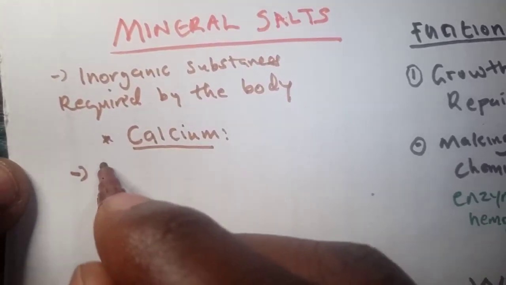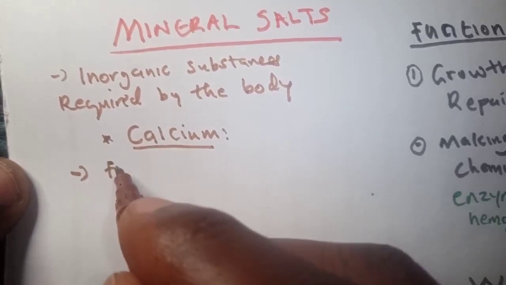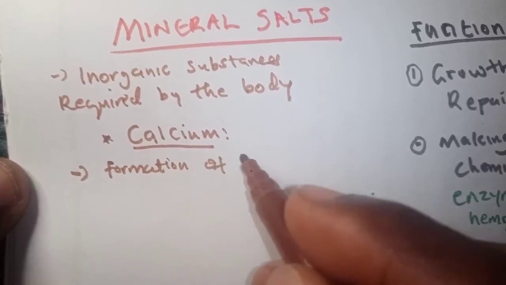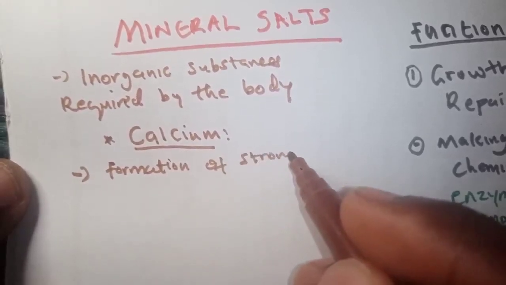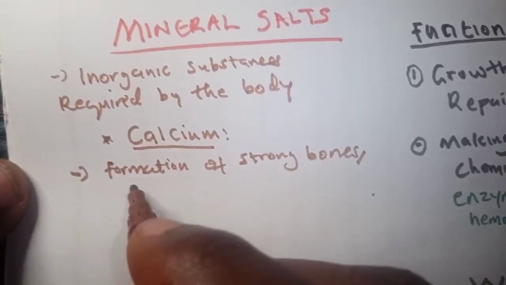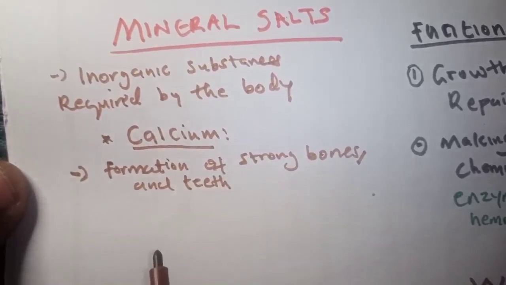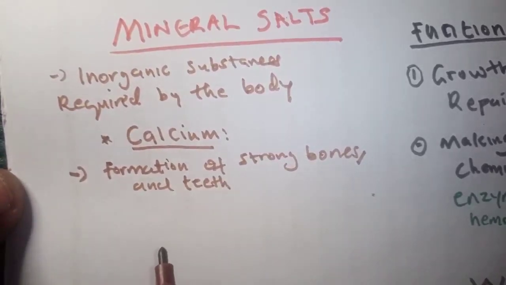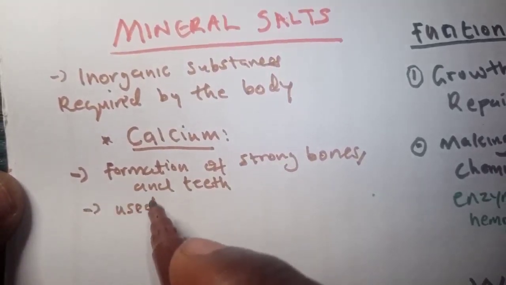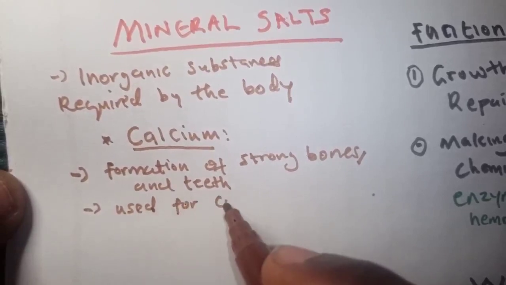Calcium is used for formation of strong bones and teeth. Also used for contraction of muscles.